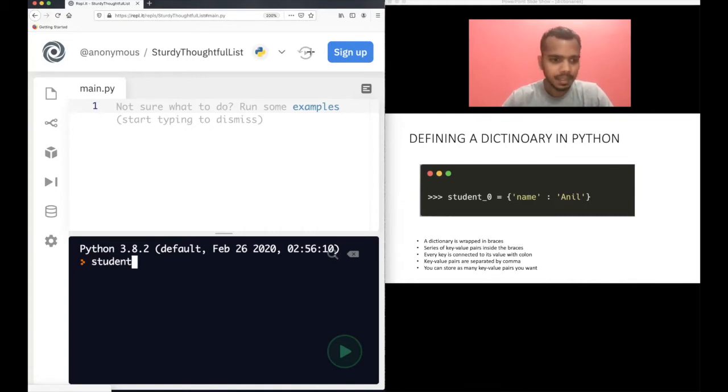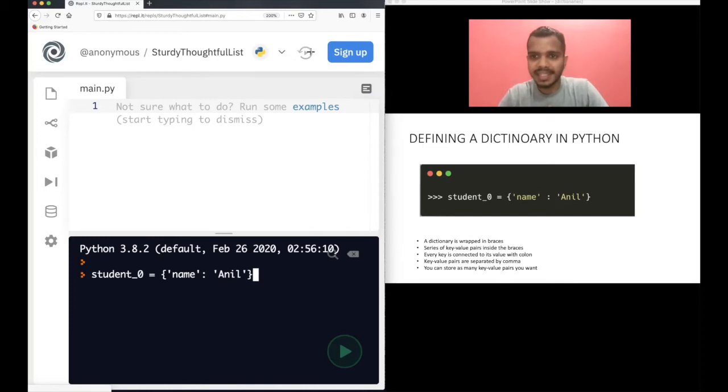Let's put one space here to make it more clear. student0 equal to name Anil. I'm just telling you how to define a dictionary in Python. So this is the definition of a dictionary in Python. Of course, you have to name the dictionary, right? You have to name it with something because this is also a variable. It's similar to other data types. You need to have a name for it. Now, how do you define this?